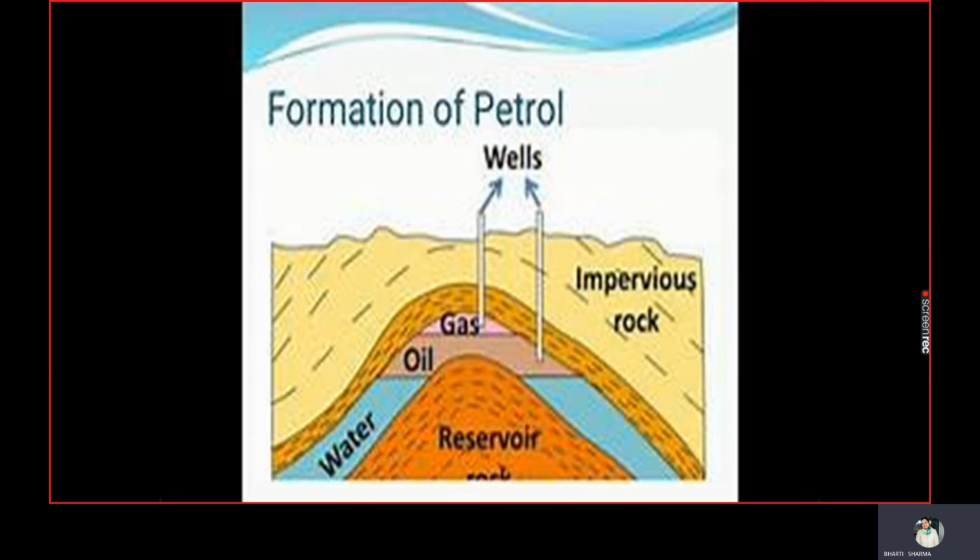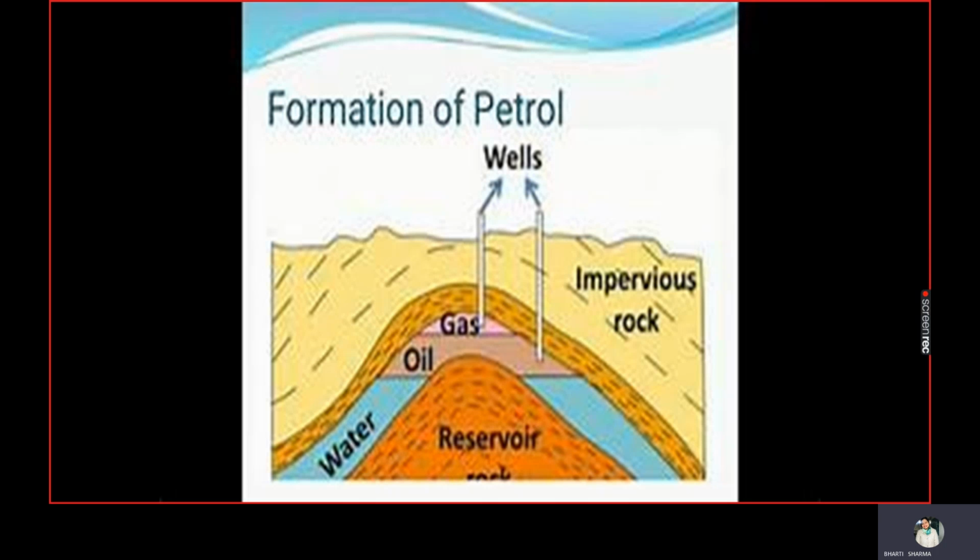As we have already discussed, dead vegetation has converted into coal, and similarly dead living organisms like algae and other sea organisms all converted into petrol under the pressure of heat and temperature.